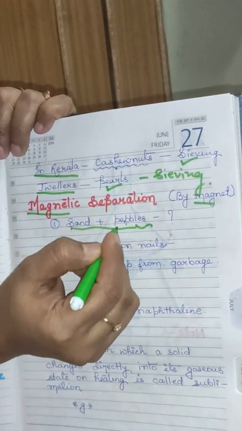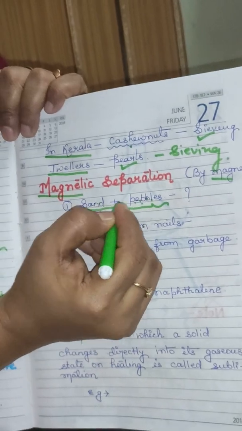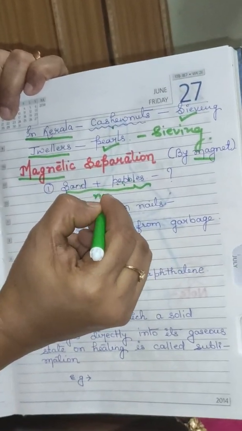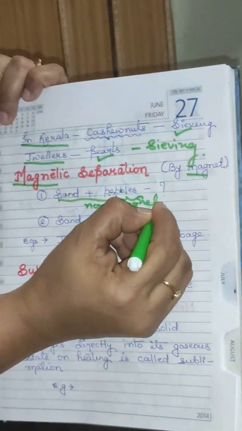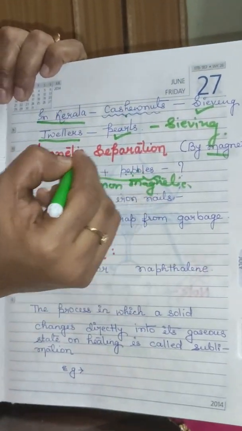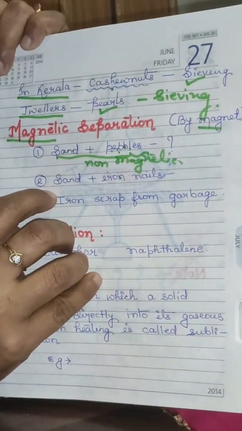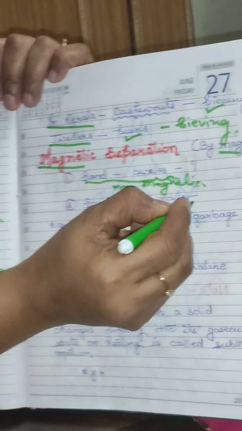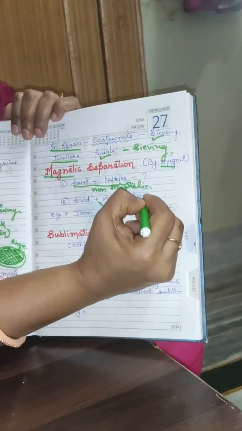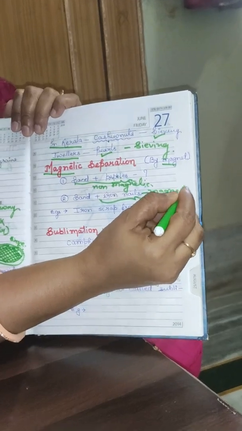See, two types of mixtures are here. In the first mixture, these two particles are non-magnetic in nature. Non-magnetic means they cannot be attracted by the magnet. Whereas in the second mixture, sand and iron nails are present. The iron nails are magnetic in nature. They can be attracted by a magnet. Remember one thing.